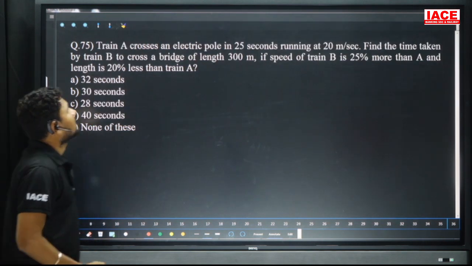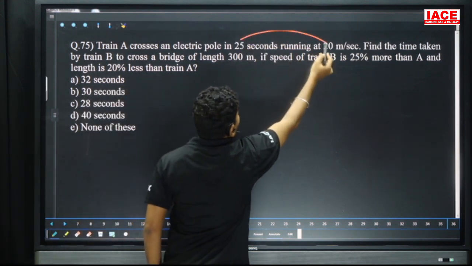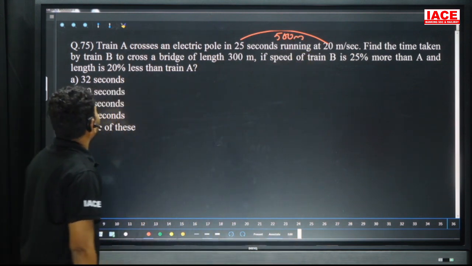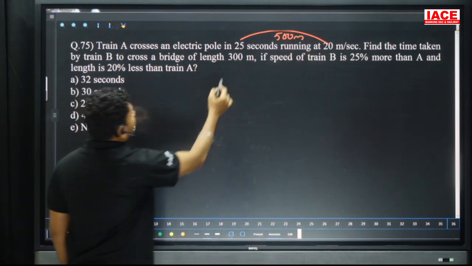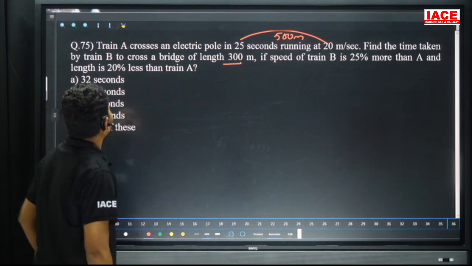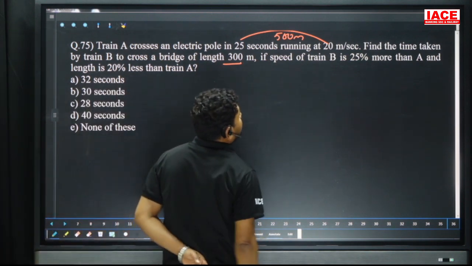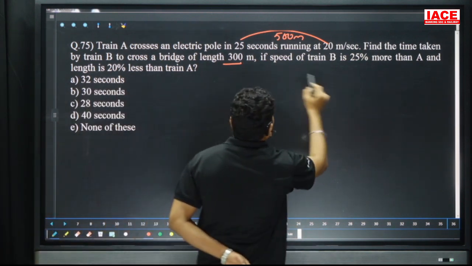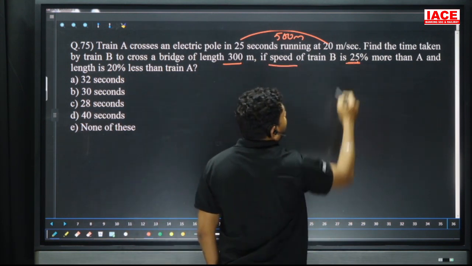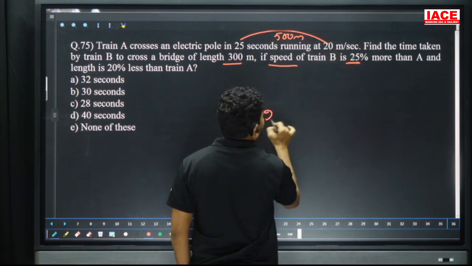Next, train A crosses an electric pole in 25 seconds running at 20 meters per second. So 25 20s is equal to 500 meters, the train length. Find the time taken by train B to cross a bridge of length 300 meters, if the speed of train B is 25% more than A and its length is 20% less than train A. So train B is 25% more than A. 25% more means 5 by 4. 4 parts is equal to 20, so 5 parts is equal to 25 meters per second.